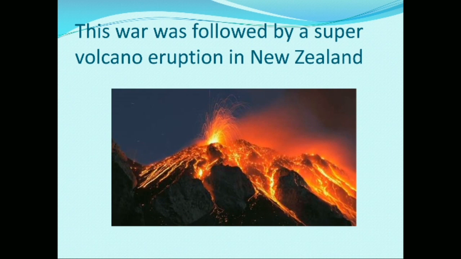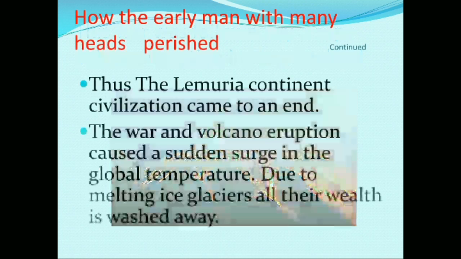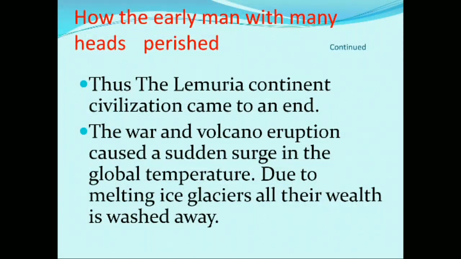This war was followed by a super volcano eruption in New Zealand. The volcano eruption is shown in the following figure. Thus the Lemuria continent civilization came to an end. The war and volcano eruption caused a sudden surge in the global temperature.